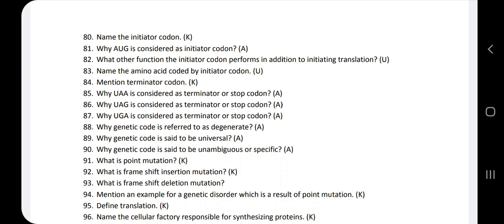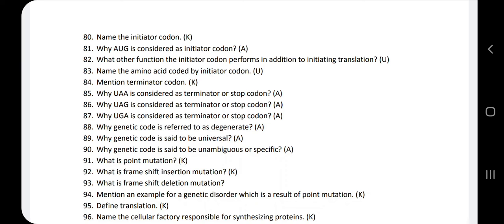Next, 84th question. Mention terminator codon. Remember the use of the terminator codon: it will be present on the strand of the RNA, and it stops the process of translation.